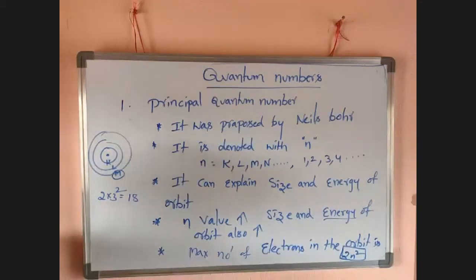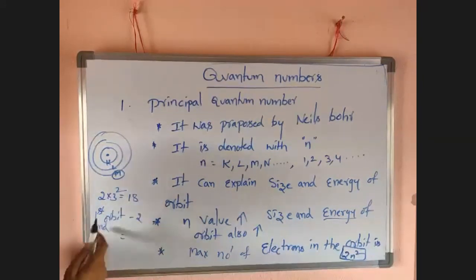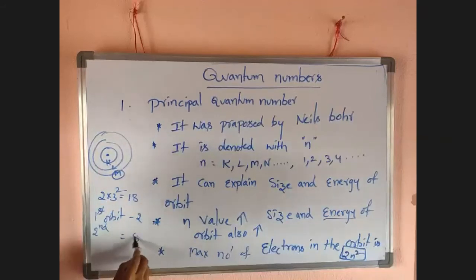Okay. So look here. Like that, the first orbit, how many electrons are there? 1 square, 1, 2. Only 2 electrons in the first orbit. Second, 2 square means 4. 4 into 2, 8. Third, 18. Fourth, 16 into 2, 32. Number of electrons increases like this.